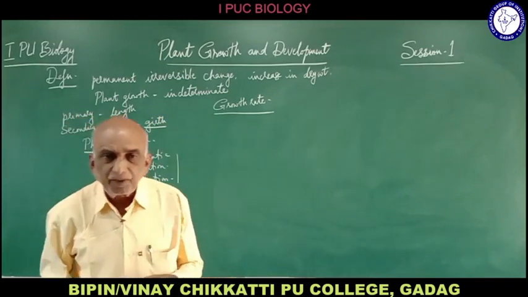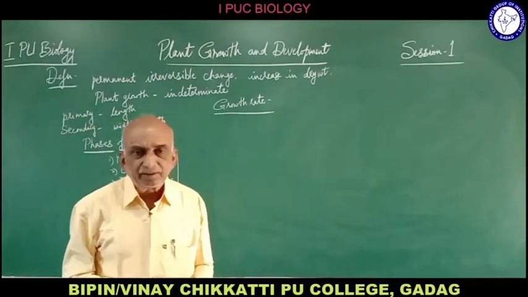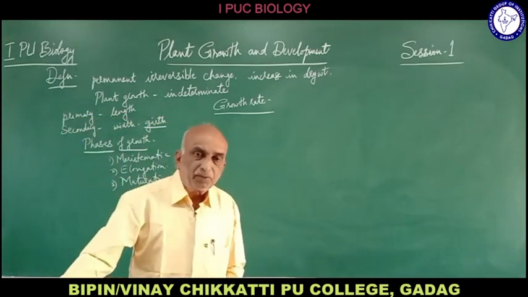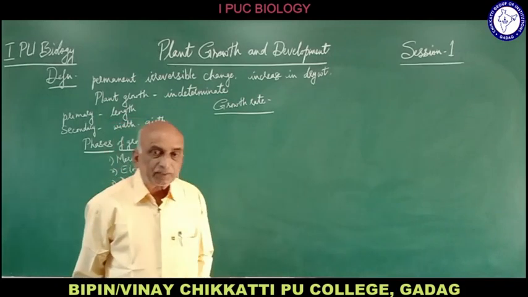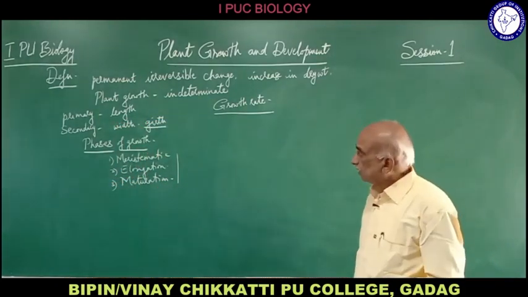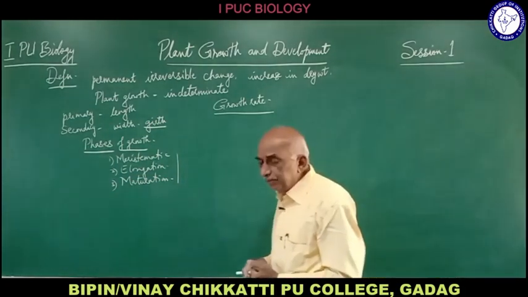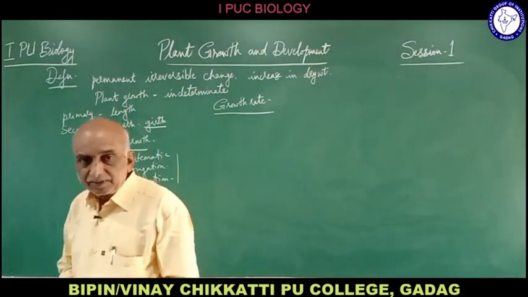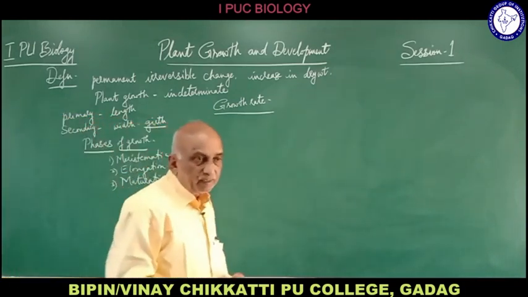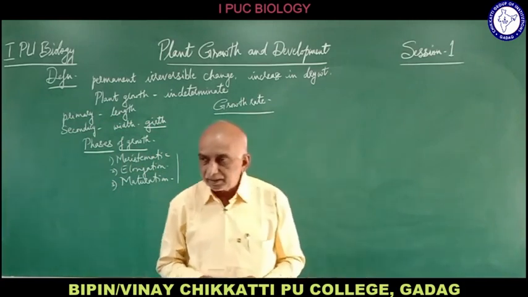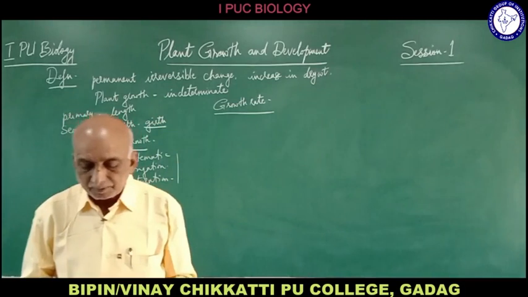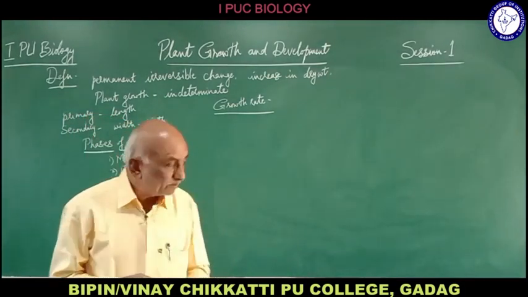Like that, the increase in the growth per unit time may change. So the amount of growth that has increased during that particular interval, expressed mathematically, is called growth rate. The growth rate is defined as the increase in the growth per unit time, and it is expressed mathematically.